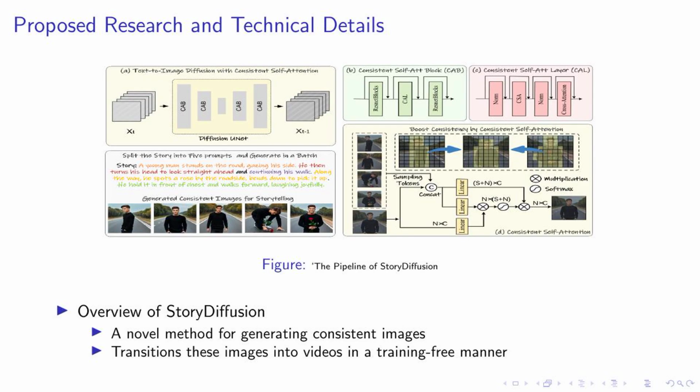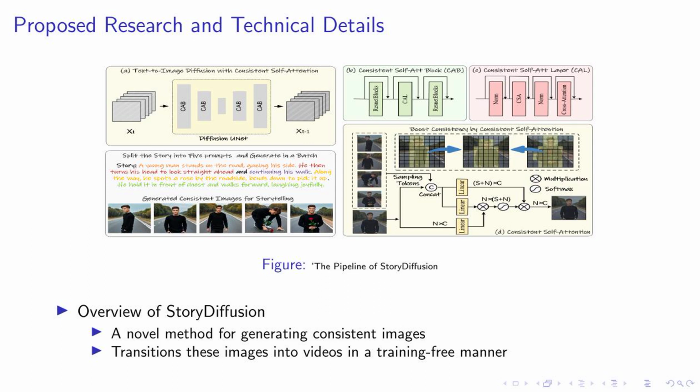Let's delve deeper into the technical details of our proposed research, StoryDiffusion. As you can see in the figure, StoryDiffusion is a two-stage process. The first stage involves generating consistent images using a technique we call consistent self-attention. This technique ensures that the images generated are subject-consistent, which is crucial for storytelling. In the second stage, we transition these consistent images into videos. What's unique about our method is that it's training-free, making it efficient and easy to implement.